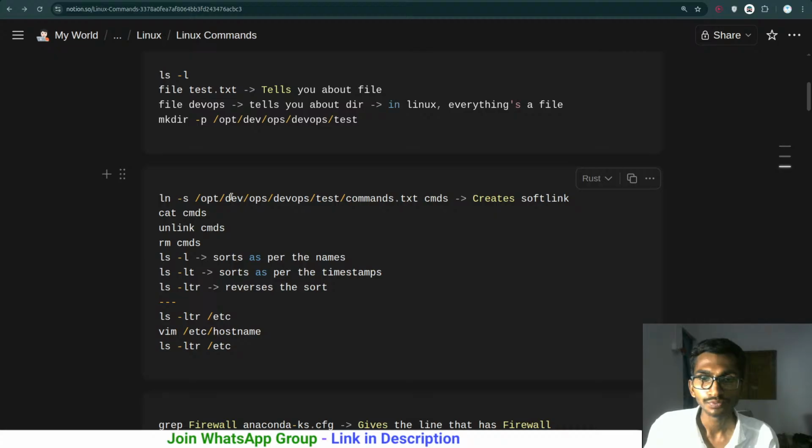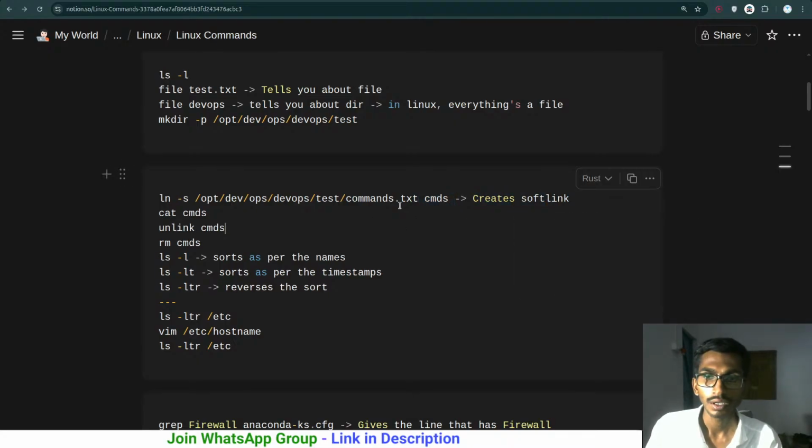And then we have this ln -s /opt/dev/ops/devops/test/command.txt, which creates a soft link. Okay, so this is going to be used for creating the link. Got it, understood. Ultimately, ln stands for link. A soft link will be created using this particular command, with the path /opt/dev/ops/devops/test/command.txt. Whatever I have inside this command.txt, a new link will be created, a soft link, a shortcut you can say, and the name of that link is going to be cmd over here.